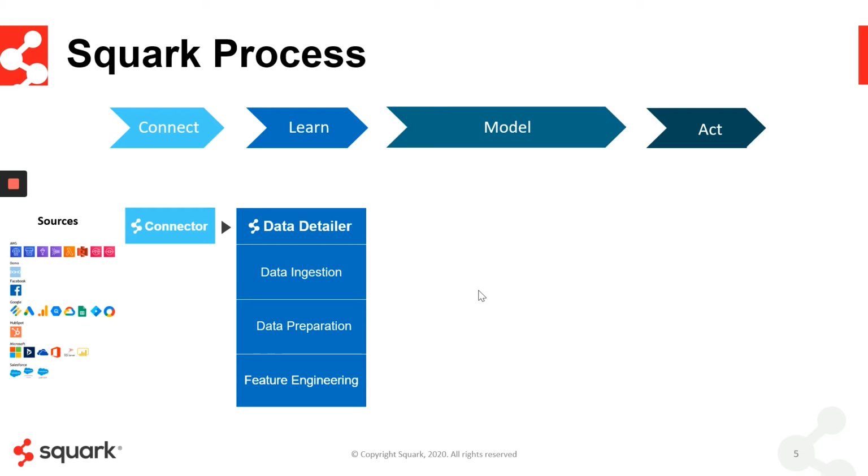That allows us to create new data from the relationships within your data. We could use dummy variables and other approaches to feature engineering. For example, say you have a column that is all job titles and there's 50 different job titles. Well, Squark would create new columns for all those 50 different job titles, creating 50 new features within your data for prediction. Feature engineering and its automation is a very powerful proprietary capability within Squark.